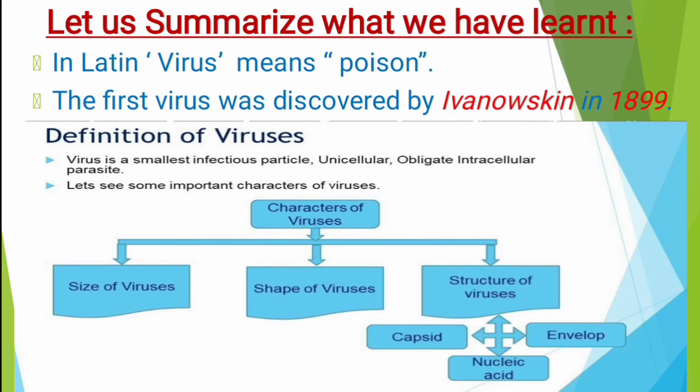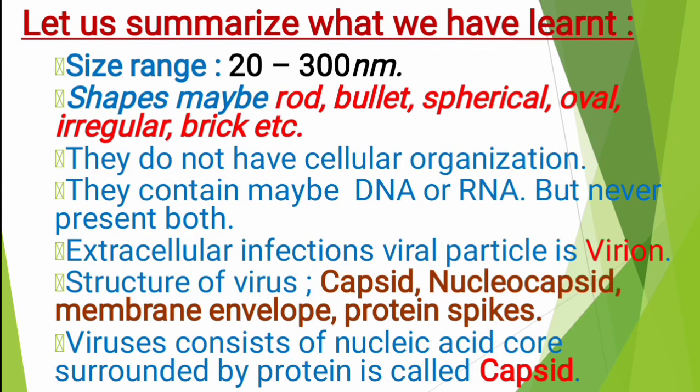And the structure of viruses has major parts: capsid, envelope, nucleic acid. Next slide. Size range 22 to 300 nanometers. Shapes may be rod, bullet, spherical, oval, irregular, brick, etc.